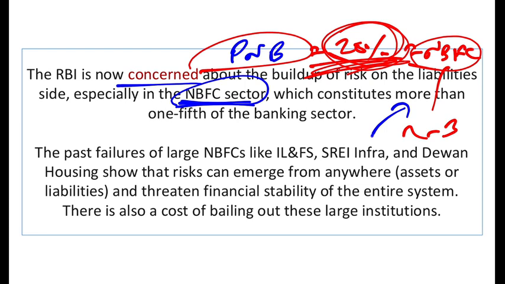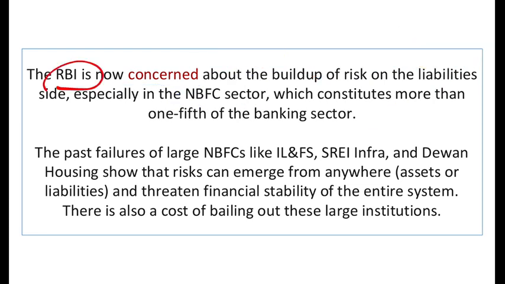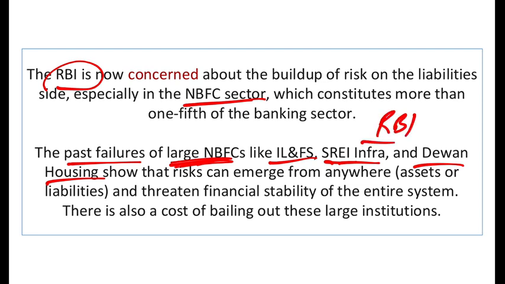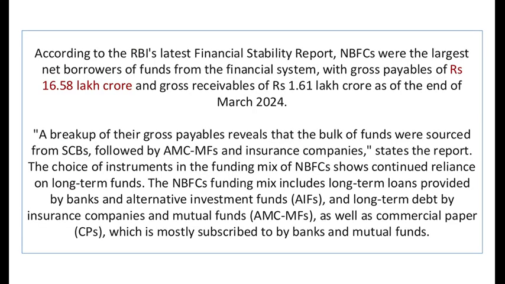So this is also a challenge, that RBI feels that NBFCs are getting too much loan from the banks. And we saw that in the last 2-3 years, a lot of big NBFCs have failed. IL&FS, SREI Infra, Dewan Housing Finance Company, all of these have failed. So RBI wanted to be sure that if NBFCs fail, then banks should not fail. So what do they say about that in the financial stability report?